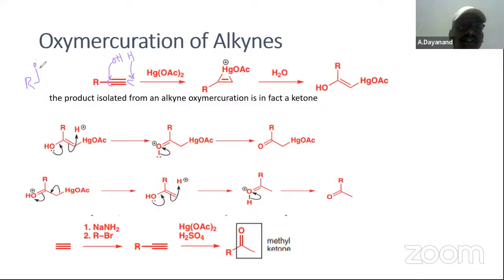C(OH) double bond CH2 comes. This is the product. It undergoes tautomerism, the hydrogen here comes over there. Okay, what happens here? The hydrogen comes this way, and this double bond comes this way. Finally, it is forming an aldehyde or a ketone. Okay, C double bond O with CH3. It is nothing but a ketone that is formed finally.